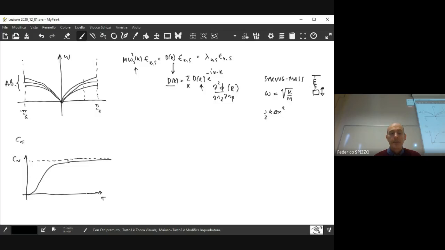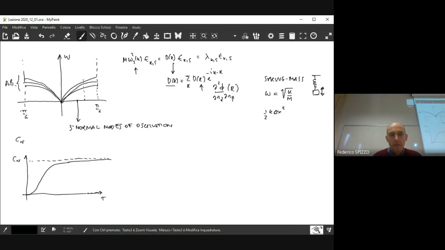So for the moment, what we know is that the motion of the lattice can be discussed in terms of normal modes of oscillation. So each value of k represents the wave vector of 3 normal modes of oscillation.